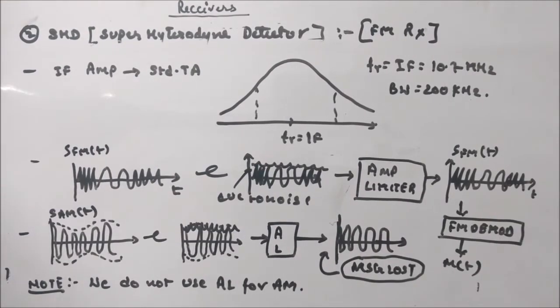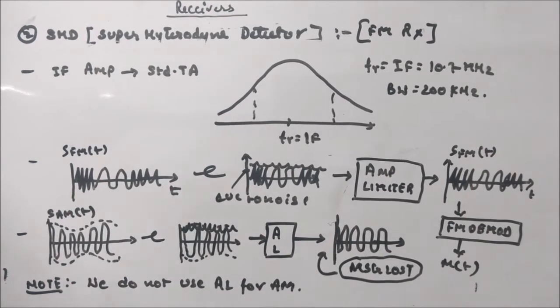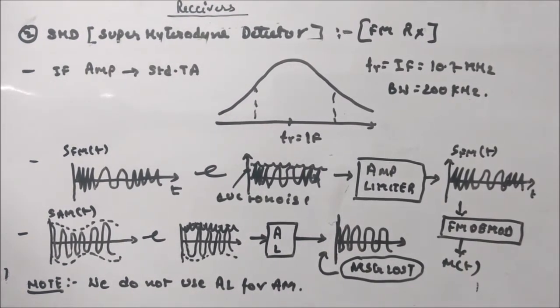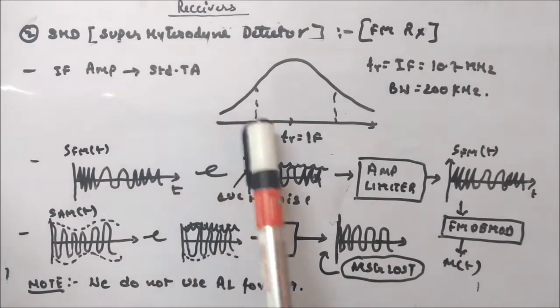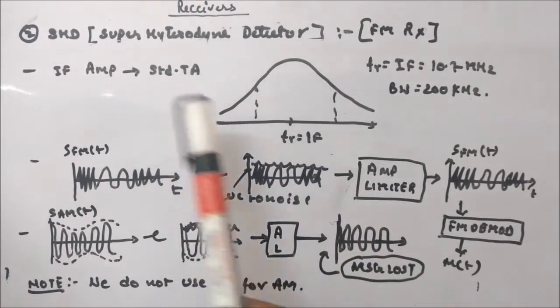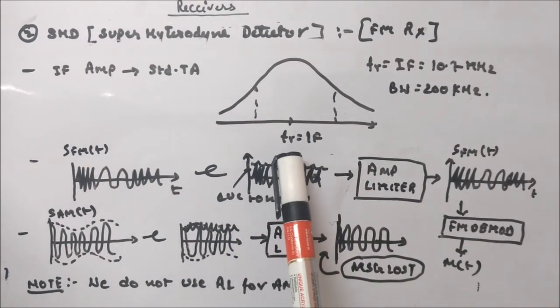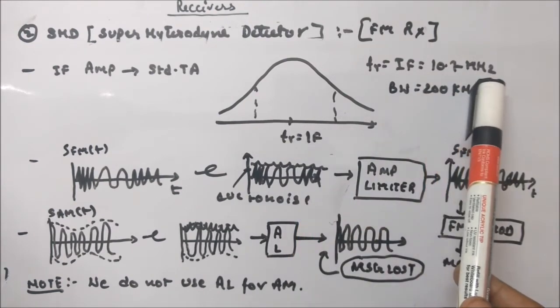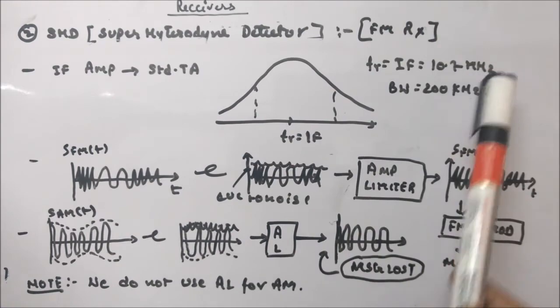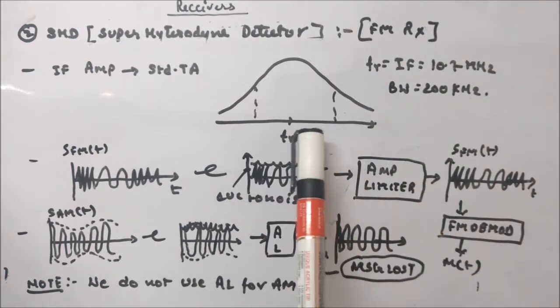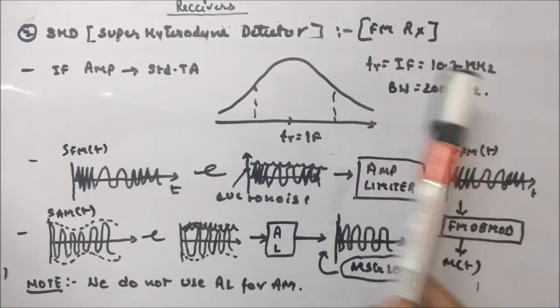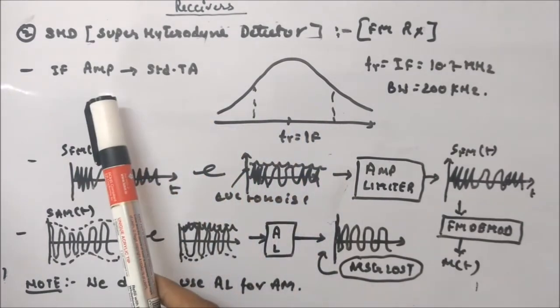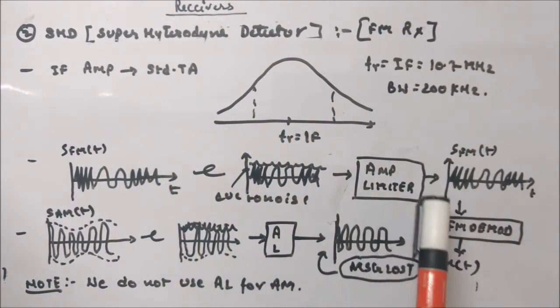Okay, let's look at the characteristics. Your IF amplifier characteristics will be like this, which is a standard tuned amplifier centered at f_r, which is equal to the IF, and that is 10.7 MHz, which is defined by the FCC, and the bandwidth will be 200 kHz. Okay, so this will be the characteristic of the IF amplifier. Now let's look at the amplitude limiter.